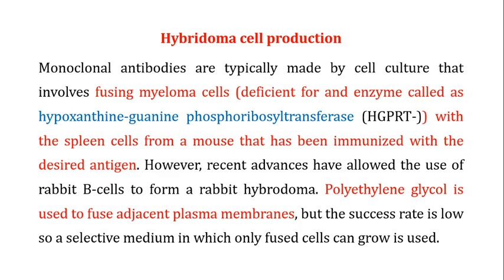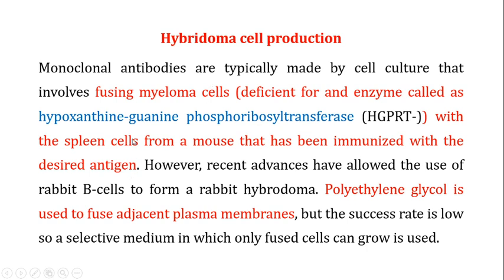Now, how are these hybridomas actually produced? How are you going to produce a hybridoma against a specific antigen? Monoclonal antibodies are typically made by a cell culture technique that involves fusing myeloma cells with spleen cells from a mouse that has been immunized with the desired antigen.